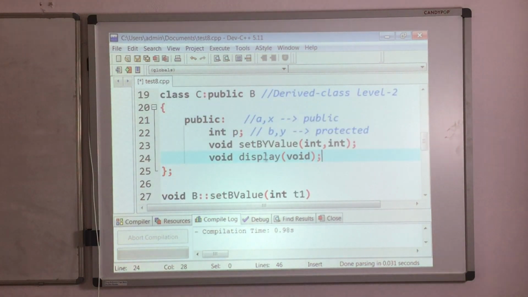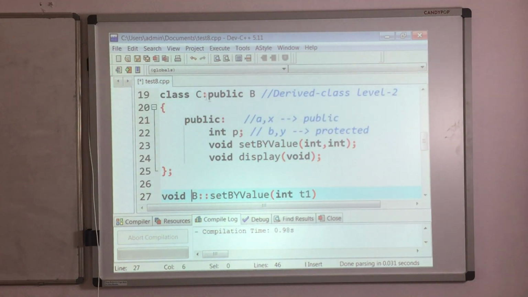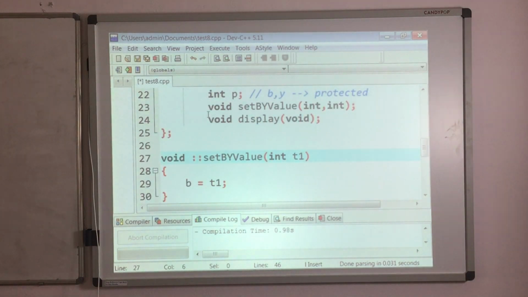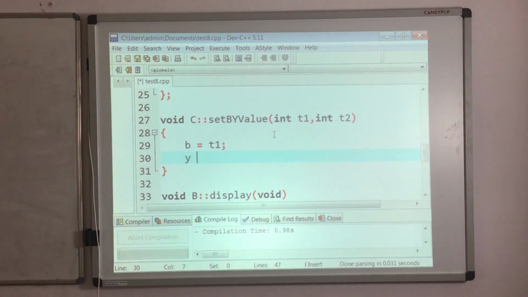Now here I have to write my set by value function's definition. I am writing it over here, and we have to qualify this function with the C class, not with B but the C class, because it is defined in the C class. How many parameters do we need over here? Two parameters, int t1, comma int t2. So this t1, to what are we assigning? To B we are assigning. Then t2, to what are we assigning? To Y we are assigning. So take that over here, Y equals t2. So my set by value function is defined.